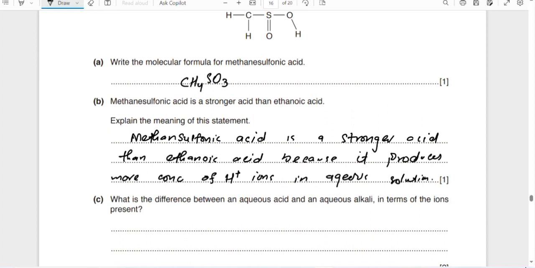Any acid which produces more H plus ions is called a strong acid, and this produces less, so it is weak as compared to methane sulfonic acid.